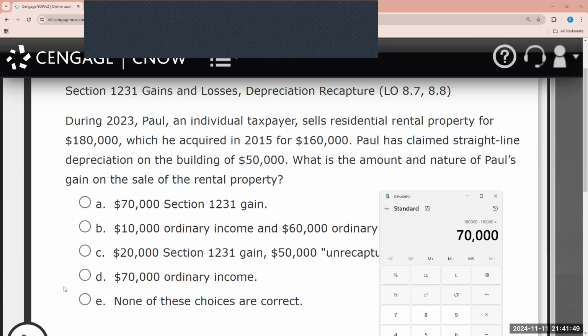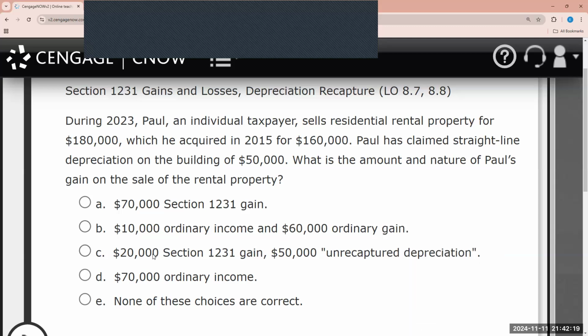In this case, we are dealing with real estate, so we need to factor in the unrecaptured depreciation. Of the $70,000, $50,000 is essentially going to be the unrecaptured depreciation, and the excess amount, which is the $20,000, is going to be treated as Section 1231 gain.